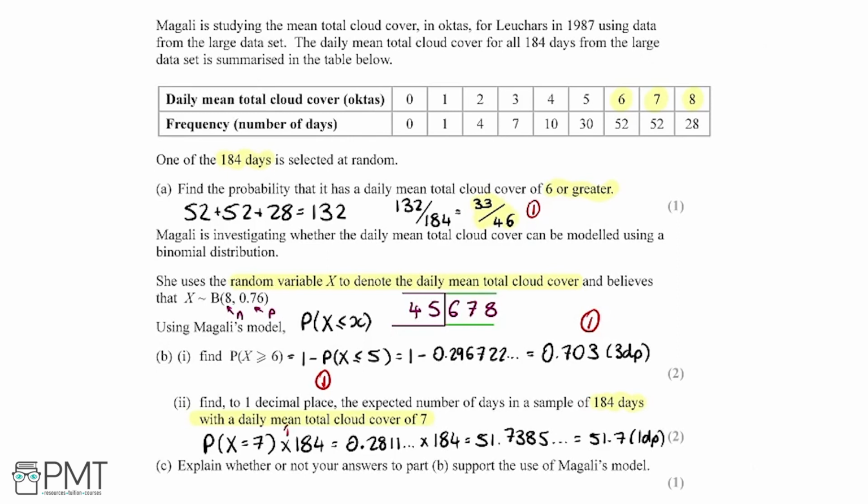So you get 1 mark here for realising that we need to multiply by 184. And we get a second mark here for the final answer of 51.7.